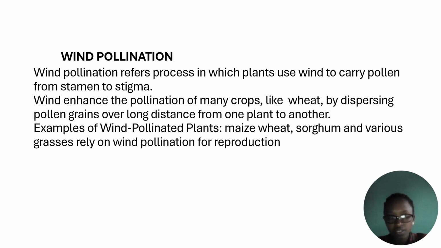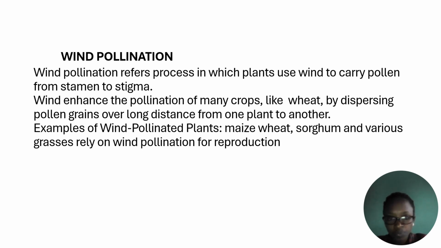This is called self-pollination. Wind enhances the pollination of many crops like wheat by dispersing pollen grains over long distances from one plant to another. This may be called cross-pollination.